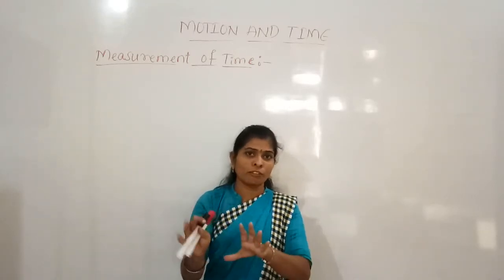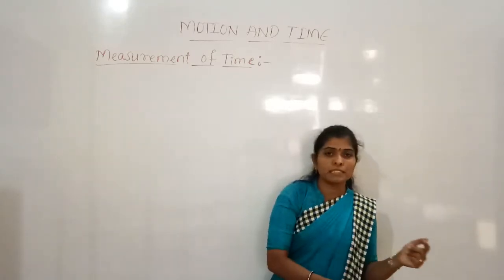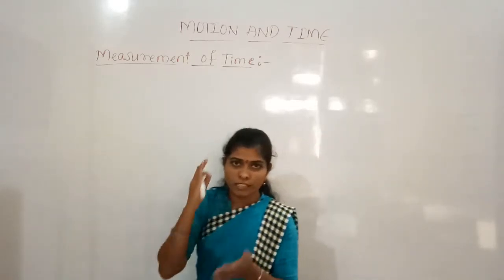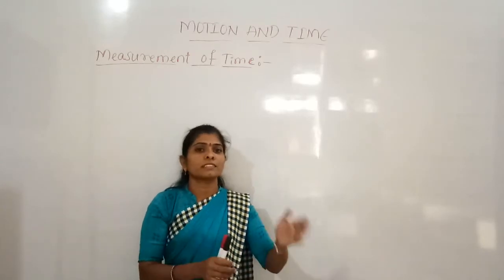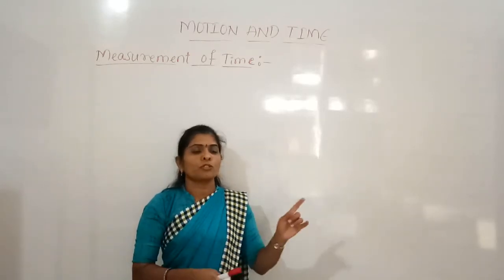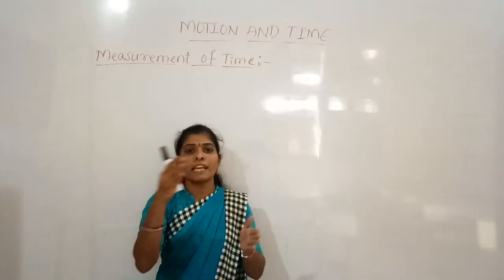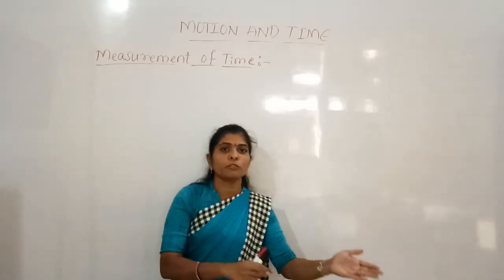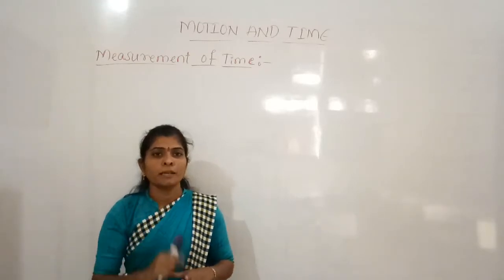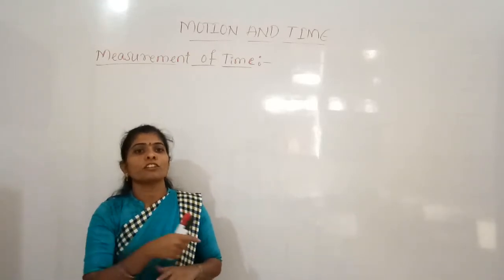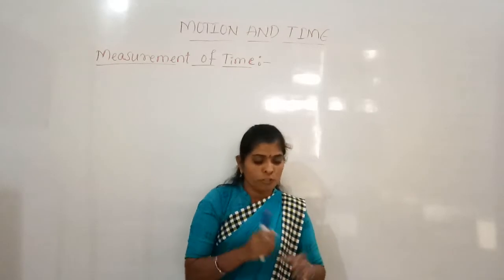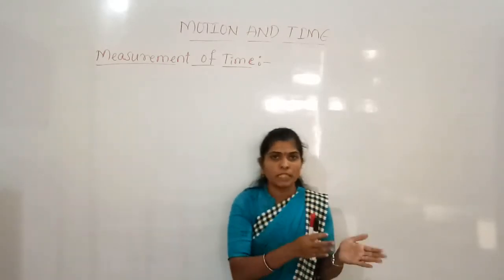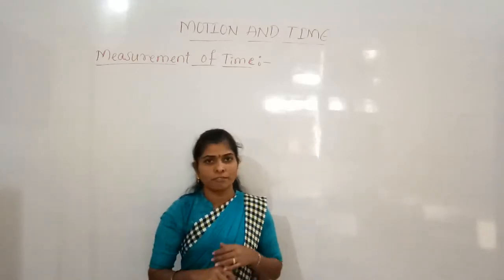Now we know that calculation, but those ancient people did not know this. So they usually measured a day based on the sunset and sunrise. From one sunrise to the next sunrise, it will be 1 day. From one new moon to the next new moon, it will be 1 month. And the year is to complete 1 revolution. So depending on the seasons and all, they used to calculate the months, days and years like this.